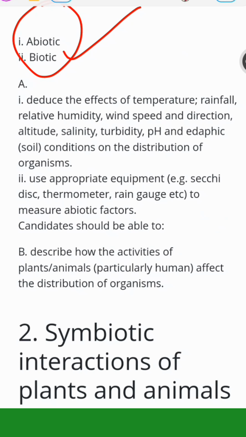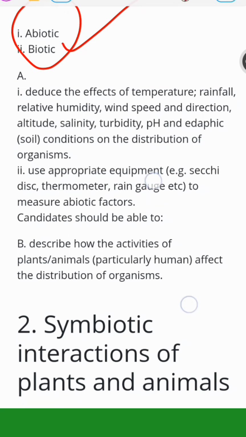So for the abiotic factors, you want to deduce the effect of temperature. Abiotic just means non-living. So talk about rainfall, relative humidity, wind speed and direction, how to measure them, and which instrument is used to measure each of them. You need to focus on that. You can see here appropriate instruments to measure each of them. Talk about the secchi disc, thermometer, rain gauge, how to measure salinity, and others like that.